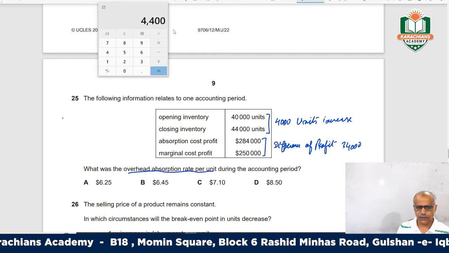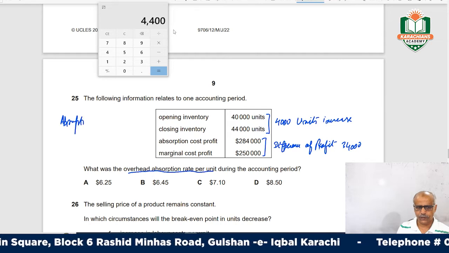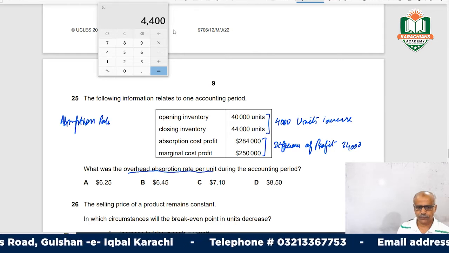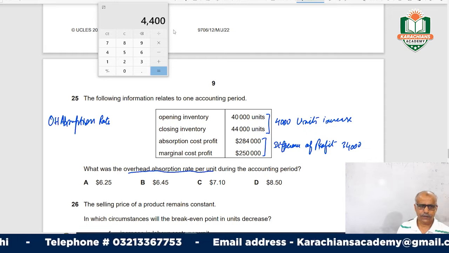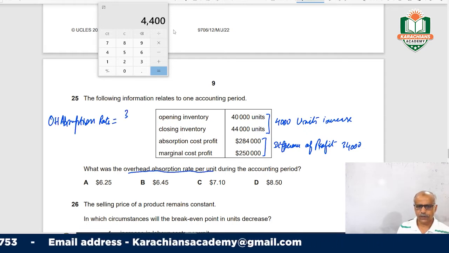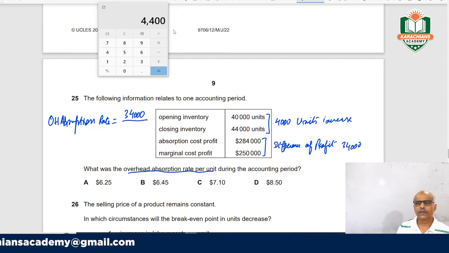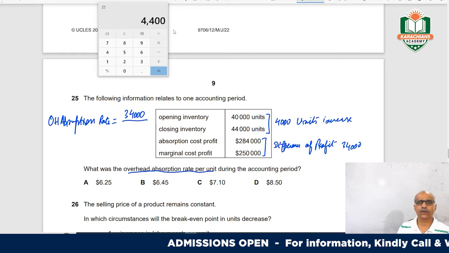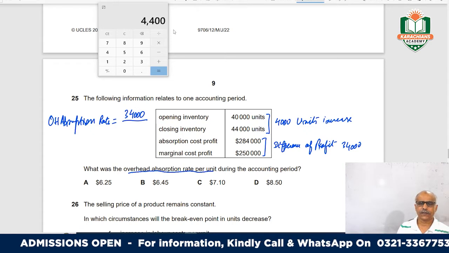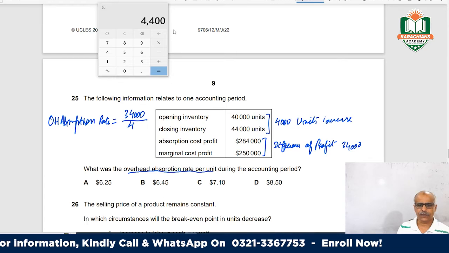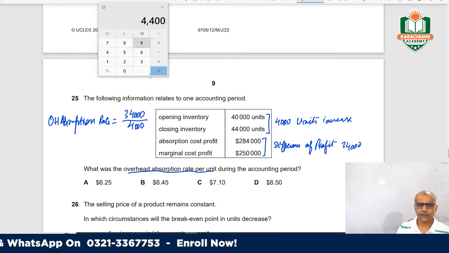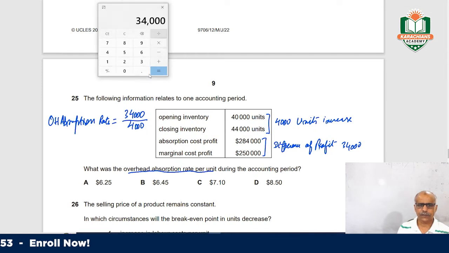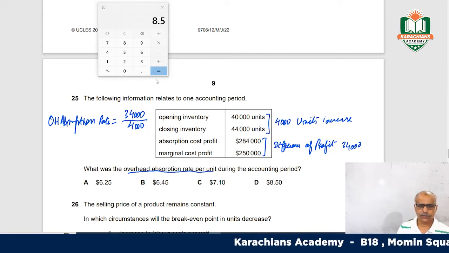To work out the absorption rate, the differential of profit is equivalent to the differential of the cost of inventory. So the 34,000 difference of cost in inventory divided by the difference of units, 4,000, gives you 8.5.